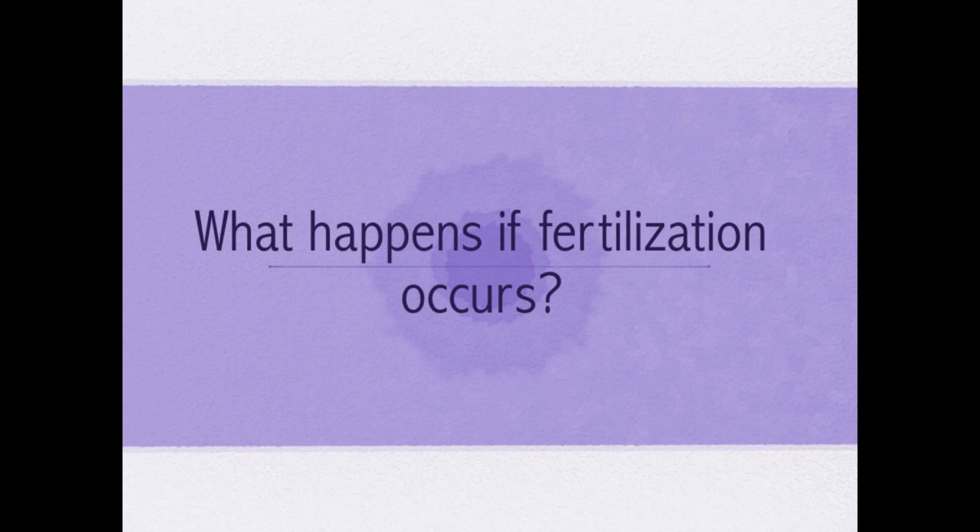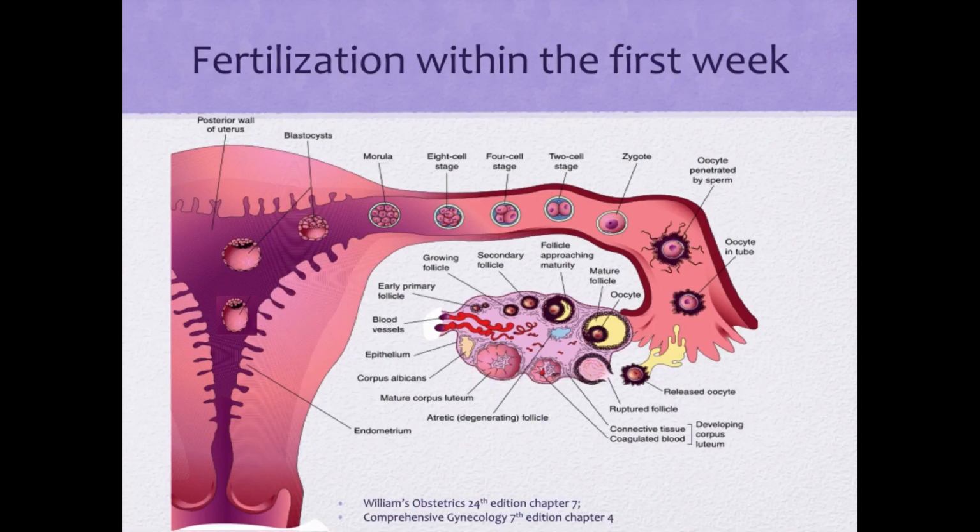So what happens if fertilization occurs? Now, we see in this picture the journey of the conceptus from the moment the egg cell was fertilized by the sperm up to implantation inside the endometrial cavity. Stage 1 is day 1 to 2, where the sperm meets the egg and the sperm fertilizes the egg and becomes a zygote.